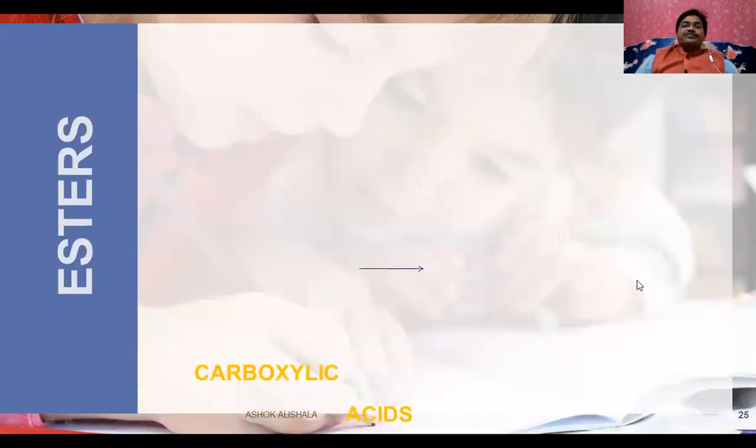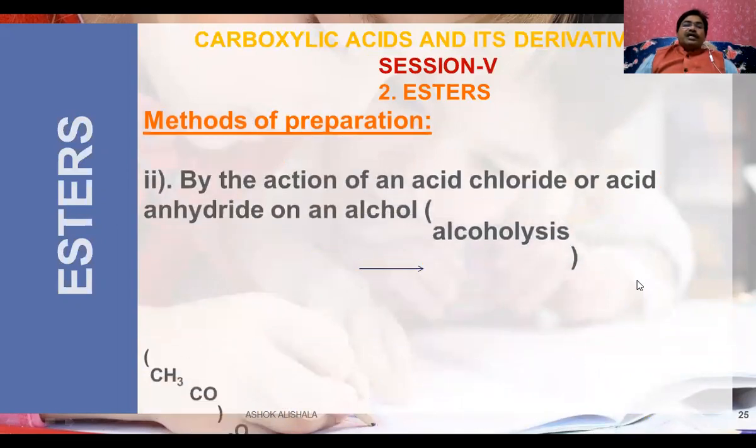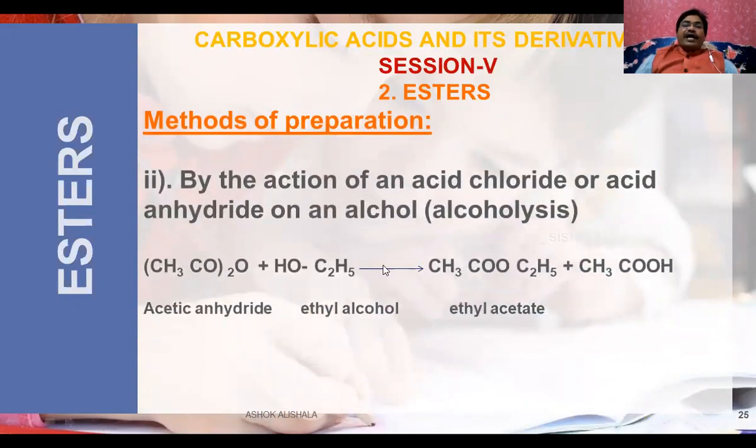Now let us see another method: the action of an acid chloride or acid anhydride on an alcohol. It is called an alcoholysis reaction. With water we call it hydrolysis. With alcohol we call it alcoholysis. Here the O is missed. And with ammonia we call it ammonolysis. You have to remember this terminology.